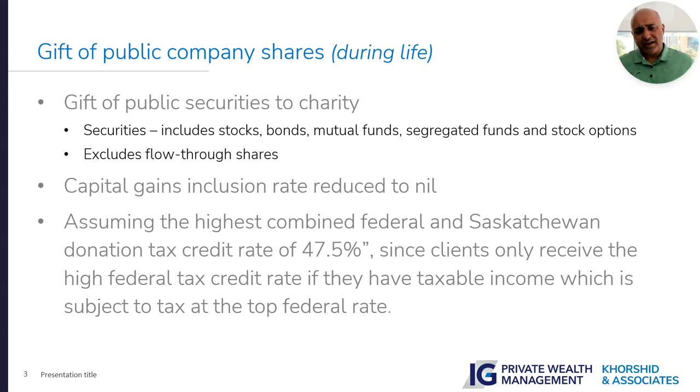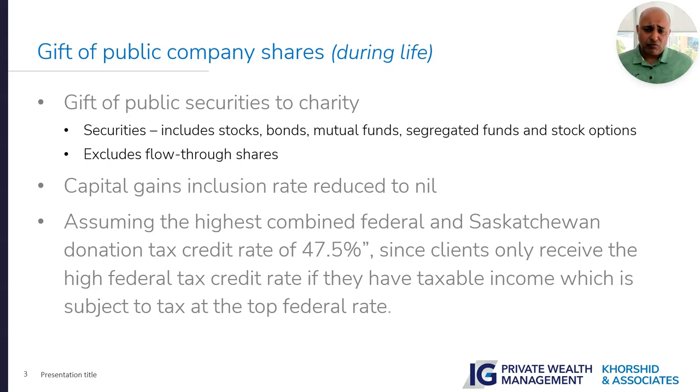If you donate that security to the charity, the market value of the security is $500,000. There's supposed to be a capital gain which is $400,000. That capital gain inclusion rate will become zero if those securities are donated, so the capital gain will not be declared. That is something to be considered.